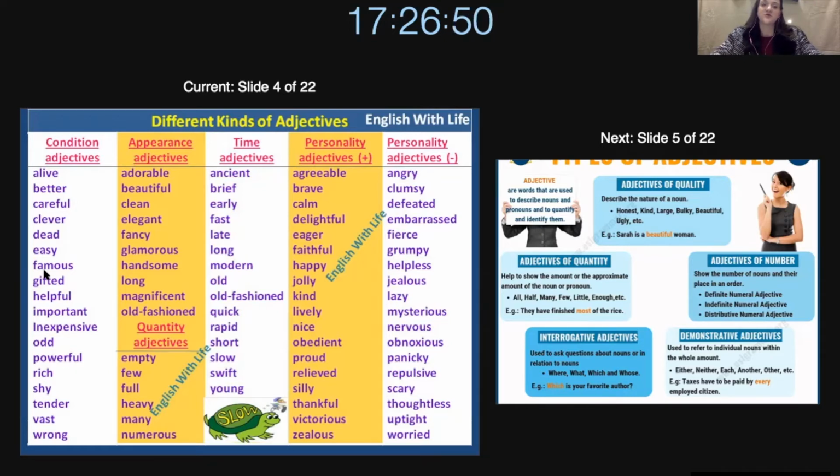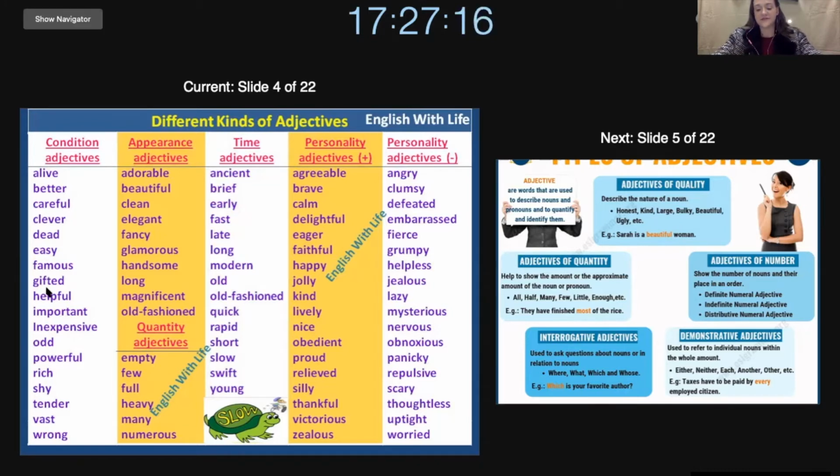Next, we have famous. Famous refers to a person or a thing that most people know about. So we can say the UEFA Soccer Cup, World Cup, is very famous. We can say that the Made in China brand is very famous. We can also say that some movie stars or some music idols are very famous.